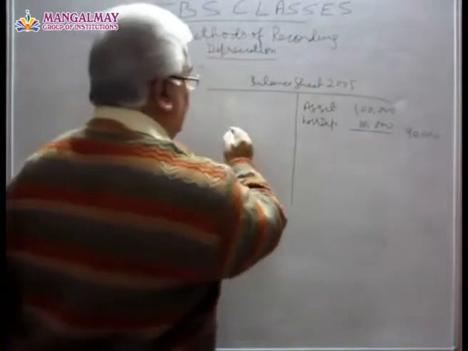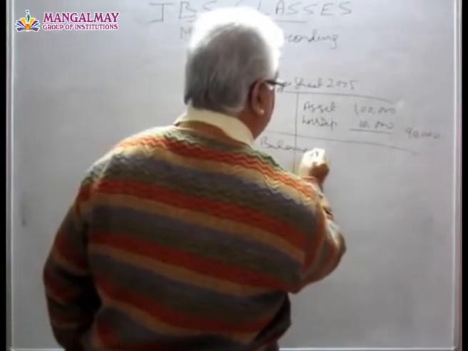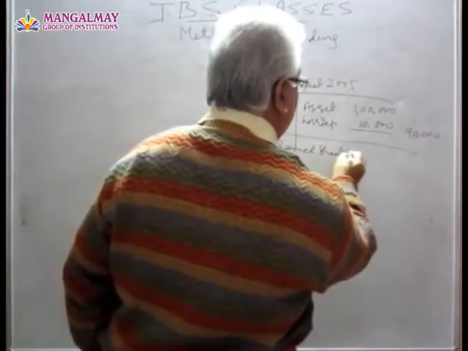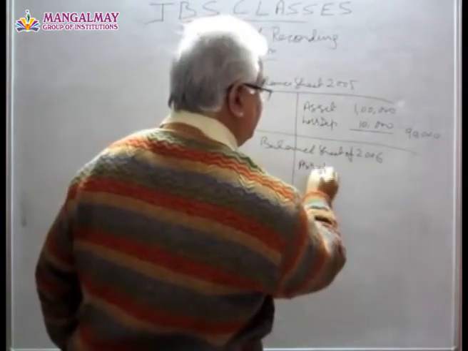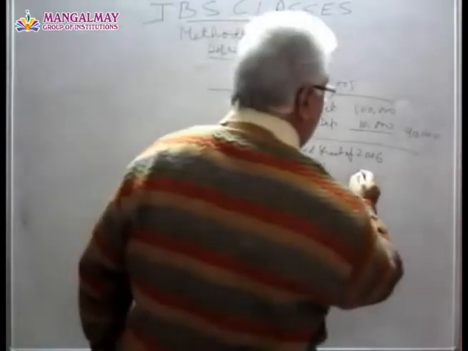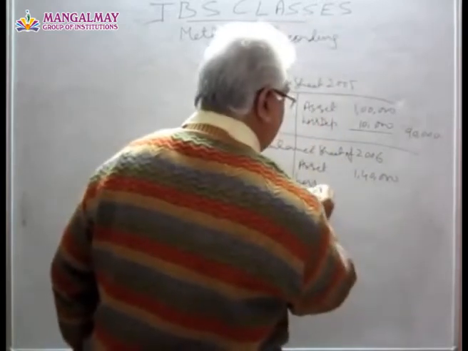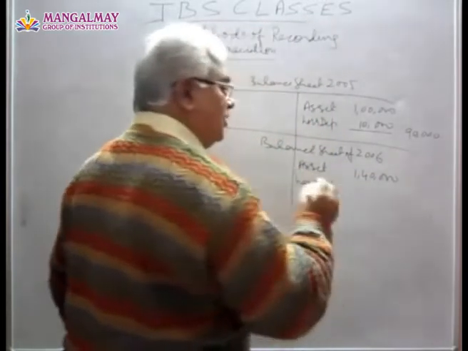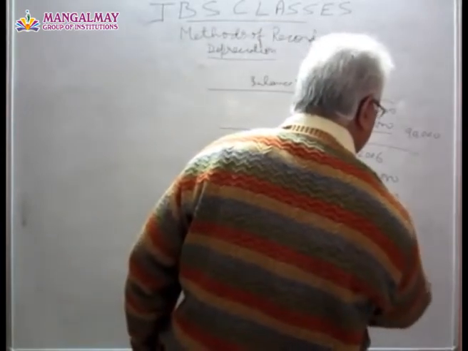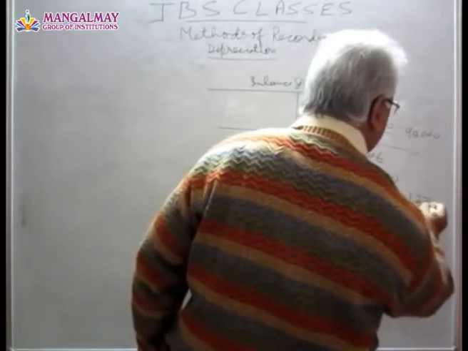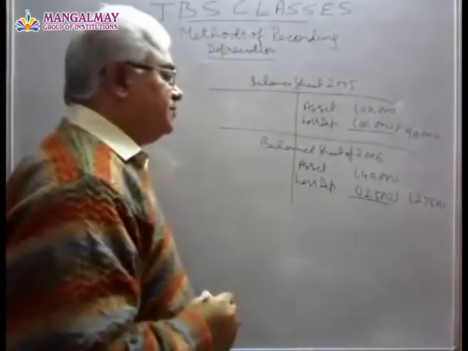Similarly, in the balance sheet of 2006, the asset will be shown at 1,40,000 less depreciation charged during the year, that was 12,500, and 1,27,500 will be shown in the outer column.